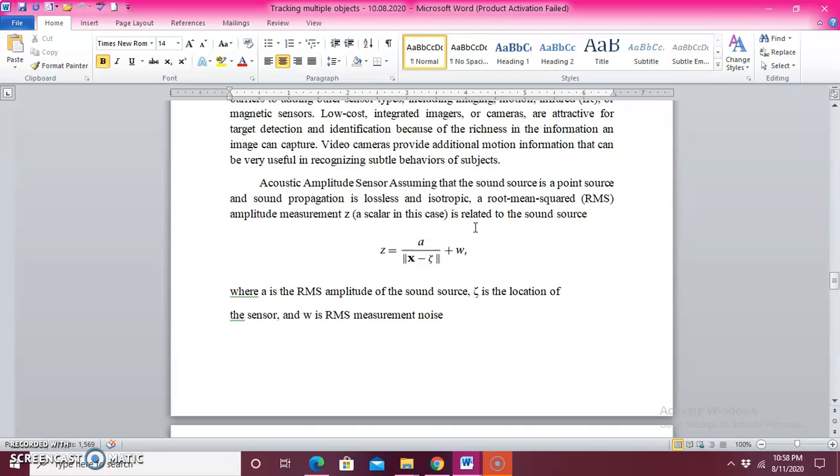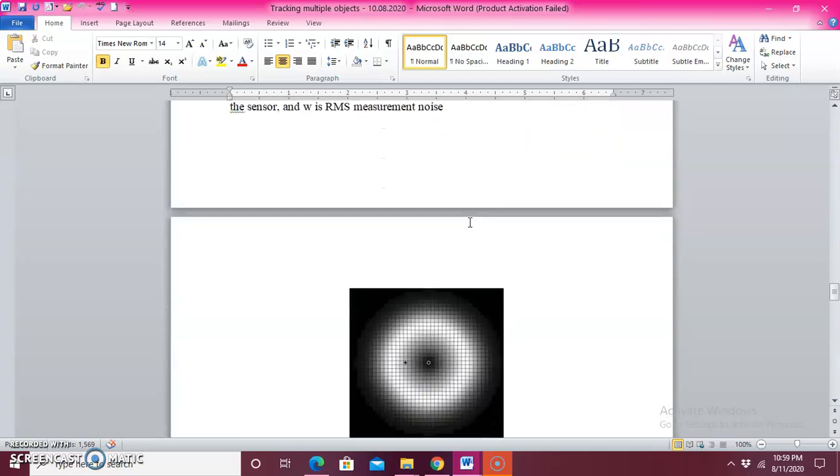The amplitude measurement is in the form of scalar notation. The amplitude z is equal to a divided by modulus of x minus zeta, plus w, where small a is nothing but the RMS amplitude of the sound source, zeta is the location where the sensor is, and w is the noise present in the measurement.